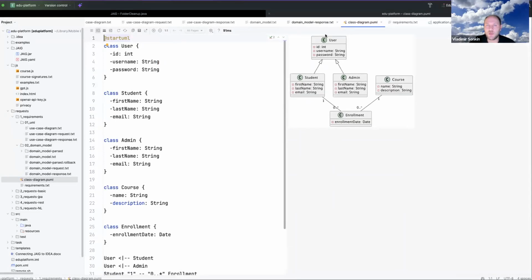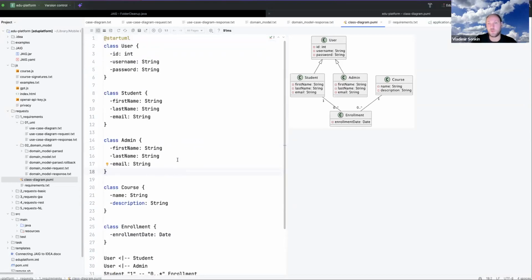I can open this file and see the result. Okay, for now, I will close JAIG. This is the result, so it is saved here. We have this user as the superclass. We have two subclasses, student and admin, and course and enrollment, because we have a many-to-many relationship between student and course. Okay, this is fine.